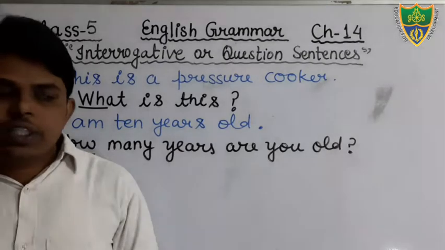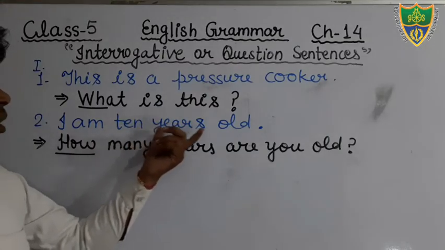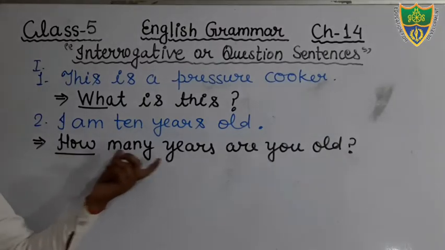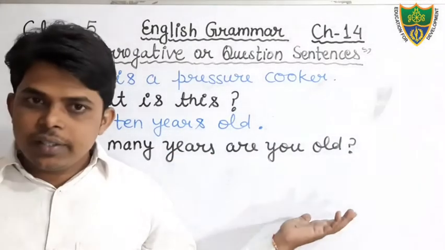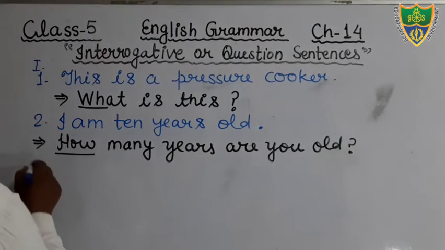Okay, so just see. This is the second affirmative sentence given. I am 10 years old. And what would be the question sentence? How many years are you old? Okay, that is your interrogative sentence of WH type. Come to the next question.